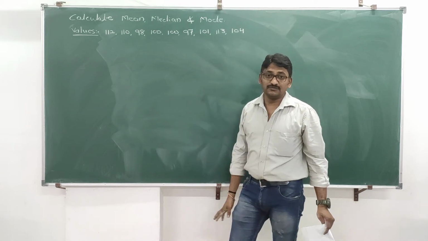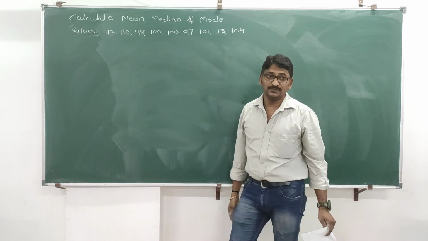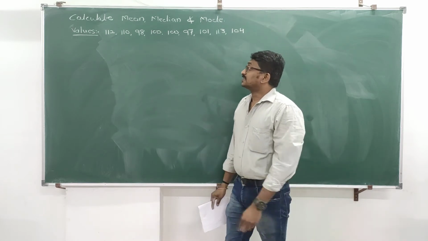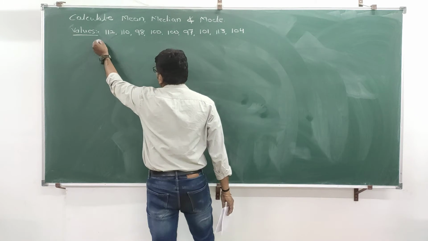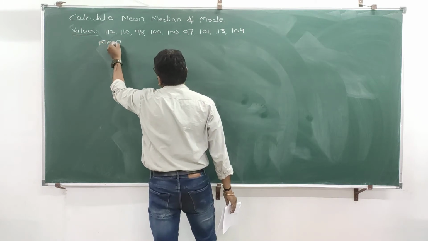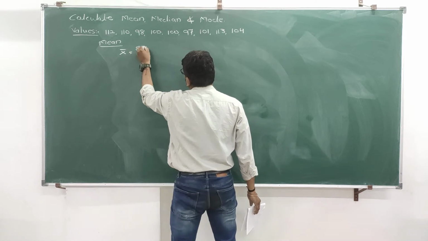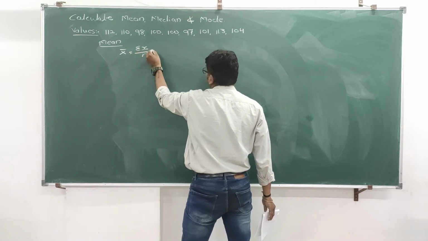Only raw data is given to you. So this is called an ungrouped series. Like this you have to remember. Okay, we'll start with mean first. The mean formula for an ungrouped series is x bar is equal to summation x upon n.